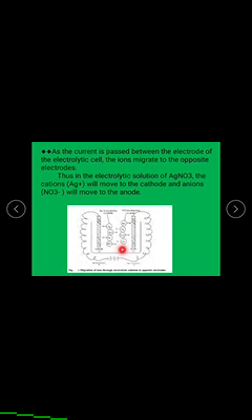When we connect these electrodes to the battery and pass the current, the silver nitrate dissociates into Ag+ and NO3-. The Ag+ ions move towards the cathode, and the NO3- ions move towards the anode. So when we pass current through the electrolytic solution, the ions move towards oppositely charged electrodes.